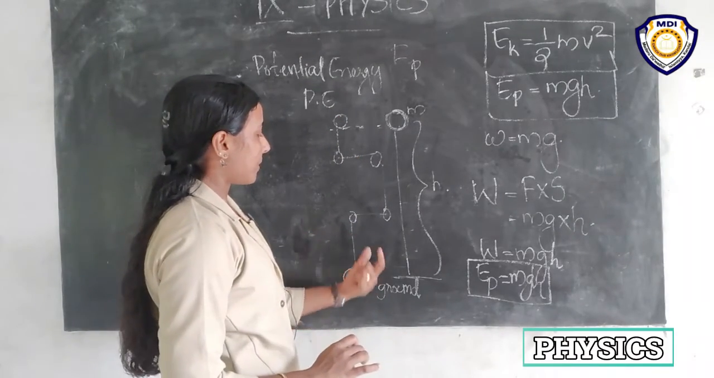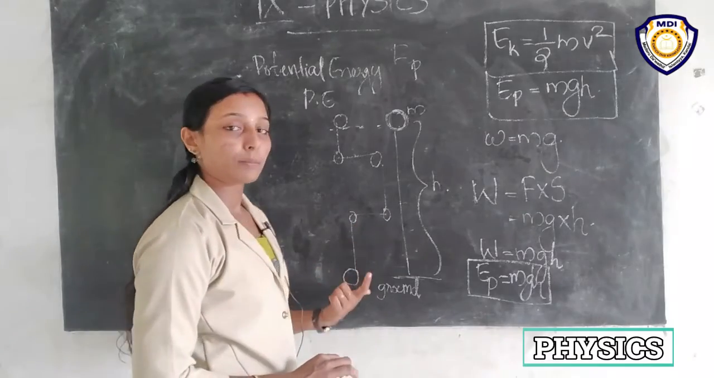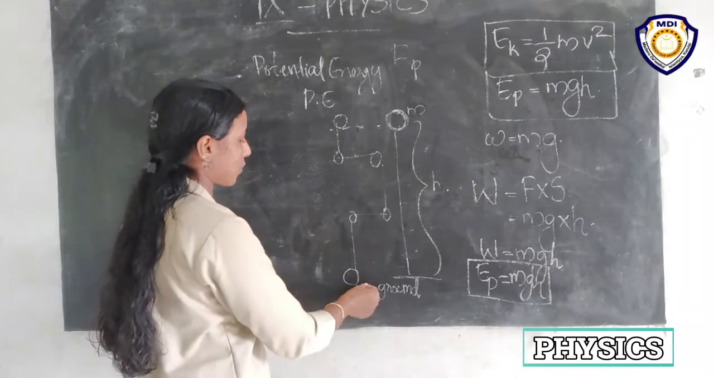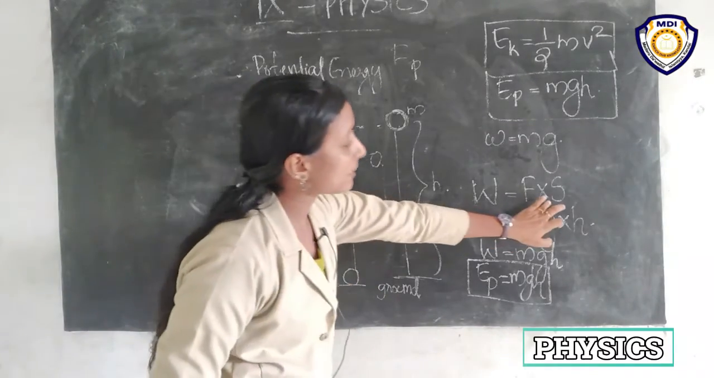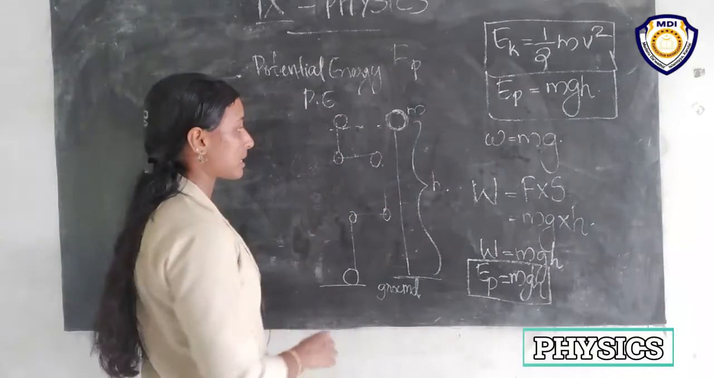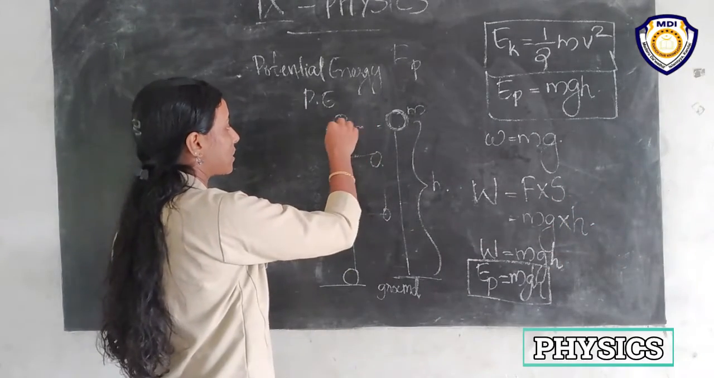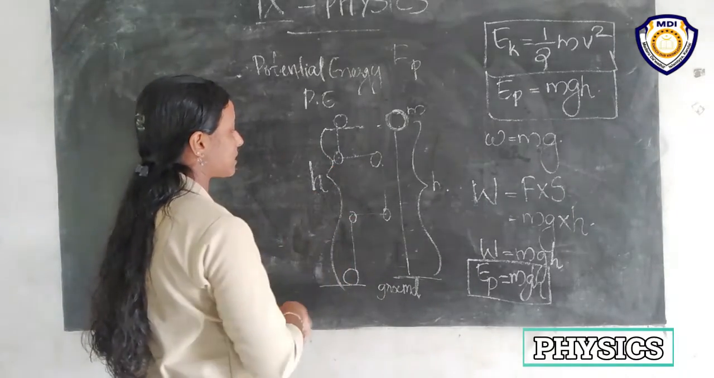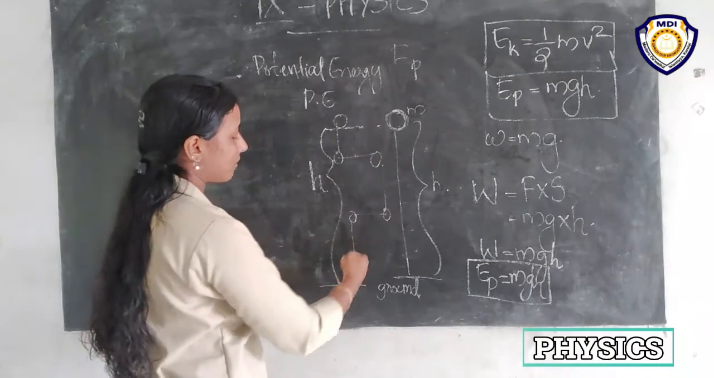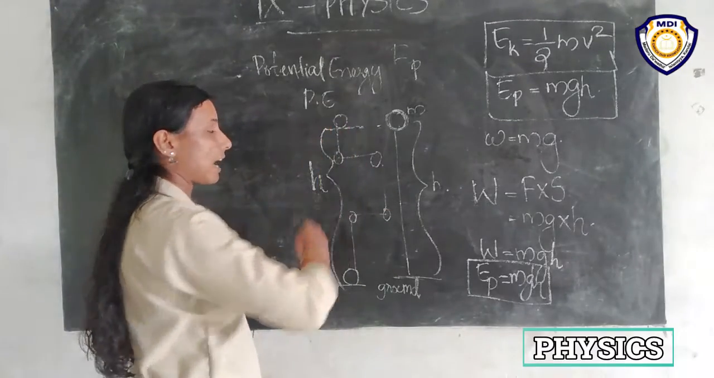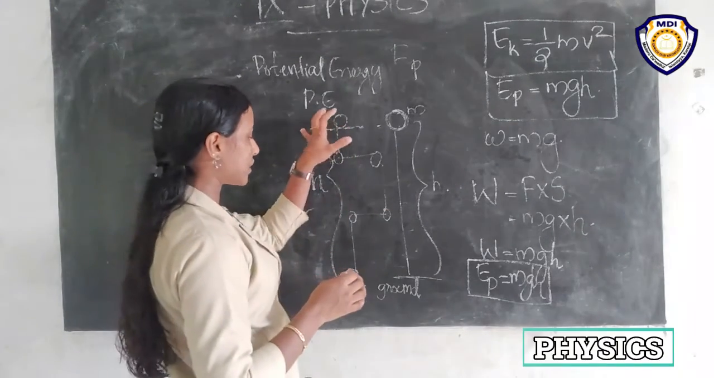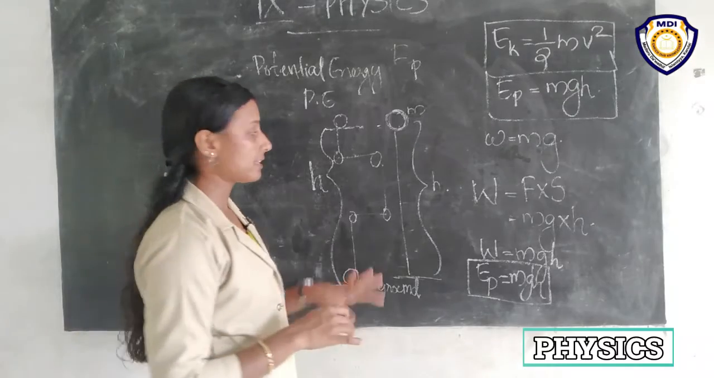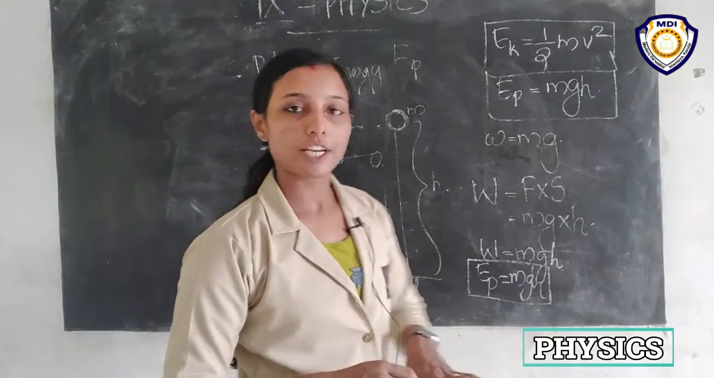But how can we find the potential energy? The potential energy only depends on the displacement, right? So displacement is the shortest distance, right? So this is the height. This is the height, h, not the way by which it reached this height. Only the initial and final position matter for the potential energy.